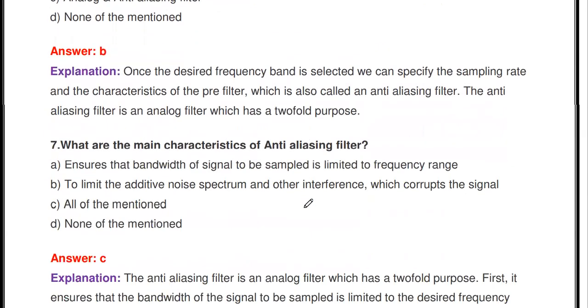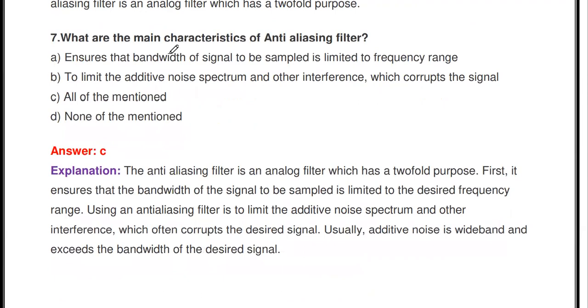Then the next question: what are the main characteristics of an anti-aliasing filter? It ensures the bandwidth of the signal to be sampled is limited to a frequency range.